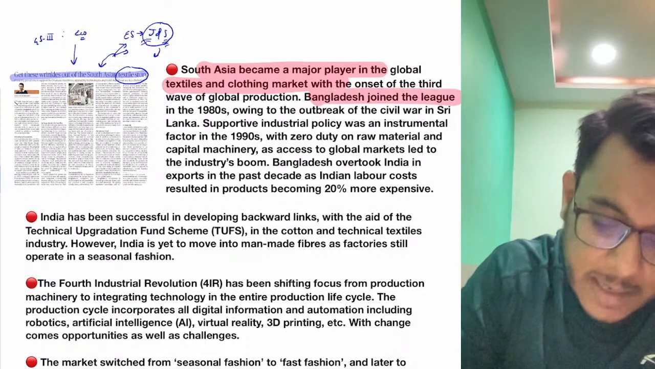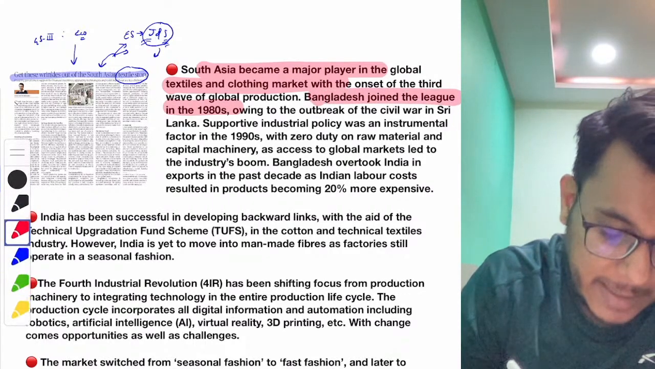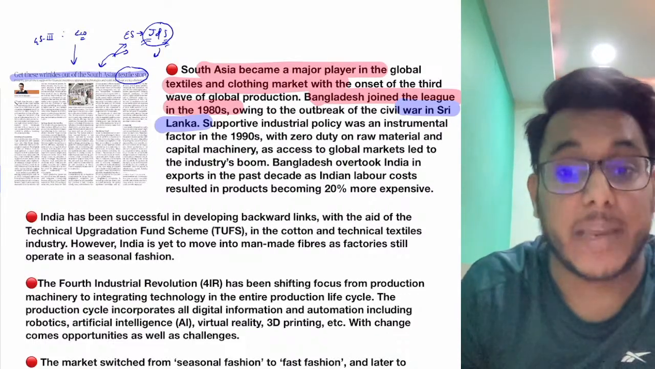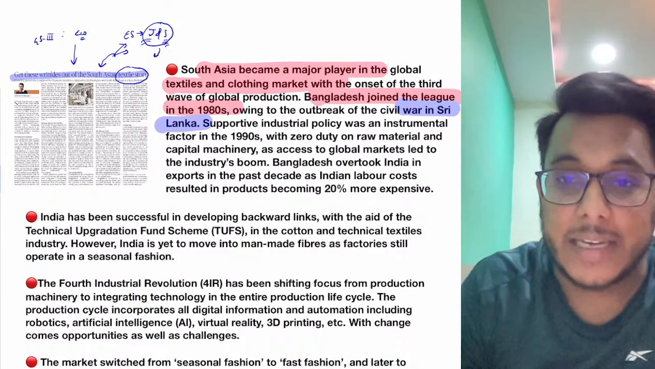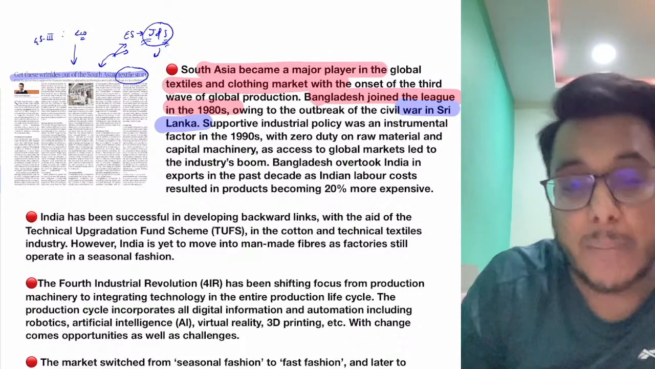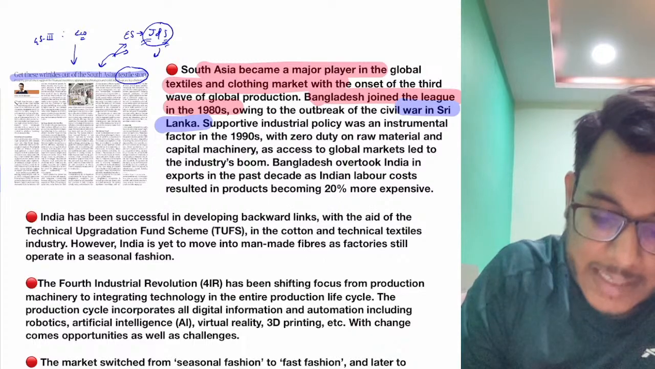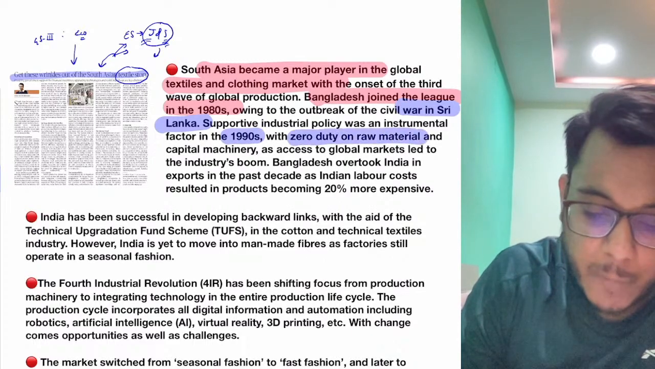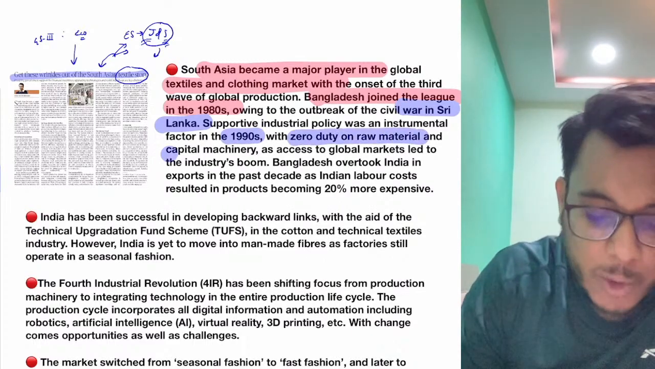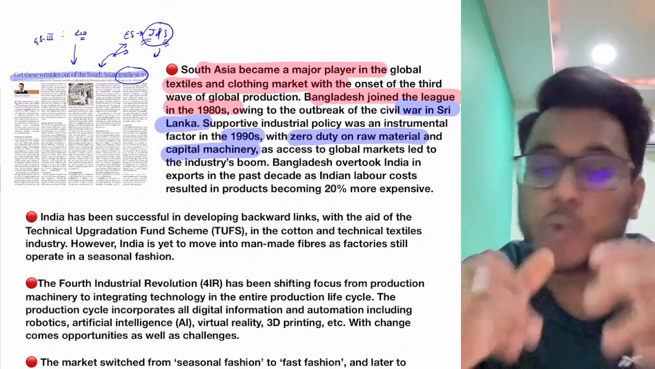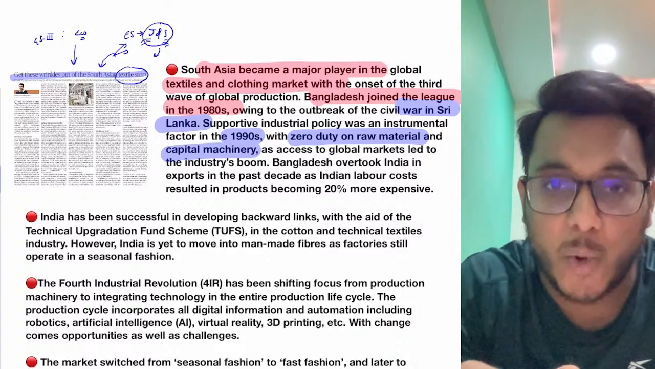Bangladesh joined the league in the 1980s. In the 1980s the civil war broke out in Sri Lanka, China's manufacturing became expensive, and Bangladesh took the lead here. Today, guys, there are many other strategies which have helped Bangladesh. For example, since the 1990s zero duty on raw material and zero duty on capital machinery has been imposed. So what happened is, because there are no import duties there,